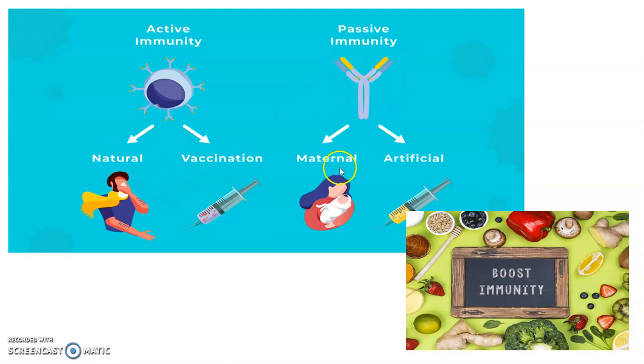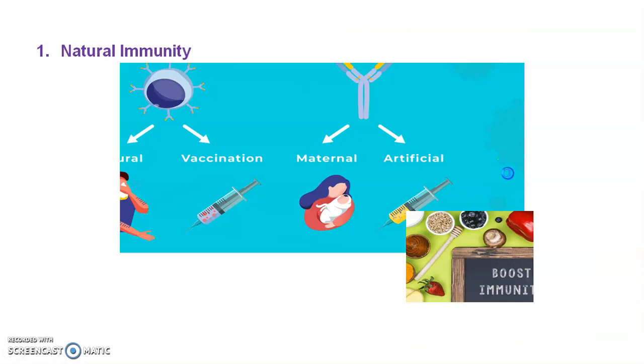Passive immunity from a natural source, for example maternal: little infants get immunity from their mother's milk, which lasts for some period of time, and after that it is lost. Passive immunity from an artificial source has examples such as antisera, antitoxoids, etc.